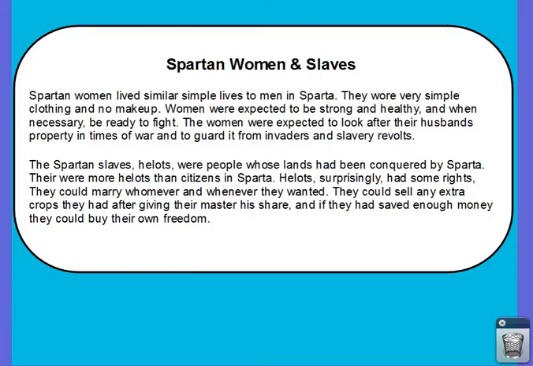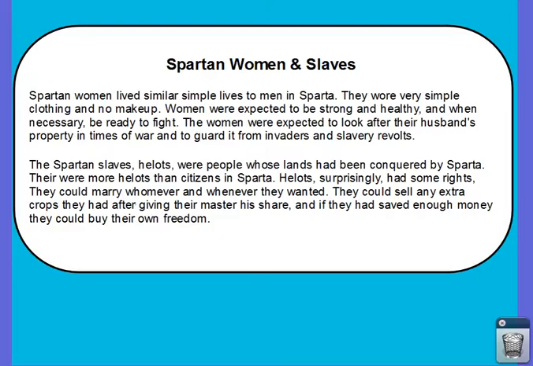Spartan women lived similar, simple lives to men in Sparta. They wore very simple clothing and no makeup. Women were expected to be strong and healthy, and when necessary, be ready to fight. The women were expected to look after their husband's property in times of war, and to guard it from invaders and slave revolts.